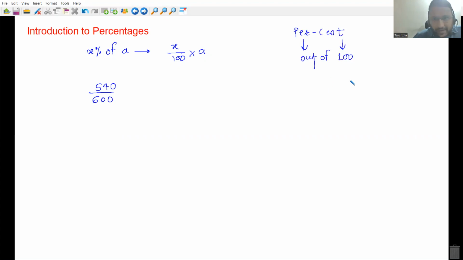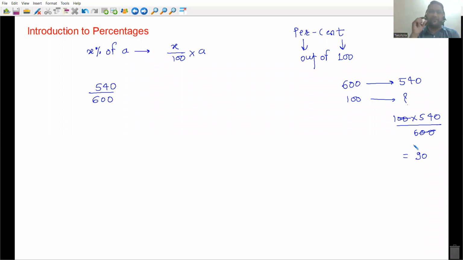So over here, what I'm telling you is out of 600, I got 540 marks. Finding percentages means out of 100, how much will I get? Out of 600, I got 540. So out of 100, how many marks will I get? That is cross multiplication, 100 into 540 divided by 600. If we solve this, this is nothing but 90. So out of 600, if you get 540 marks, it is as good as out of 100, you will get 90 marks. That is 90 percentages.